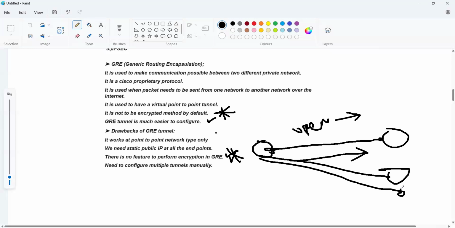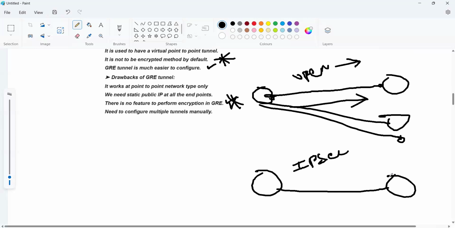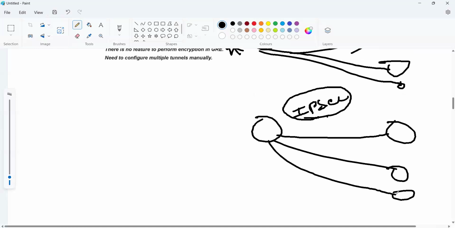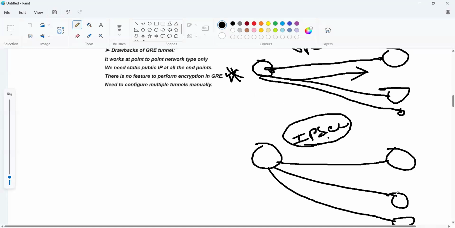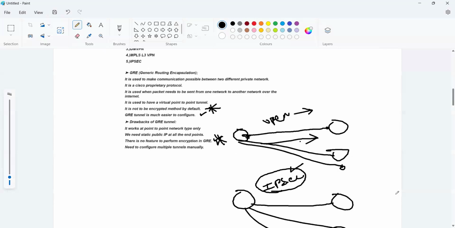One more, for the encryption part, if we want to encrypt our data from point to point: IPSec is also a kind of point to point network only. Majorly, in IPSec and GRE there is only one difference. IPSec is Internet Protocol Security, so it provides security. GRE will not provide security. That is the major difference between these two protocols.